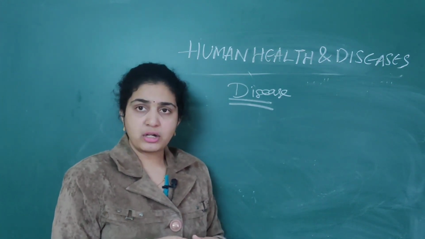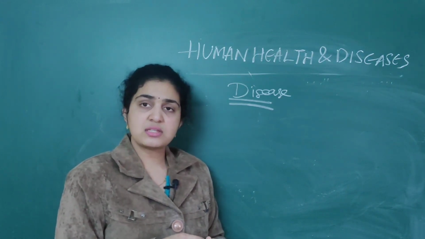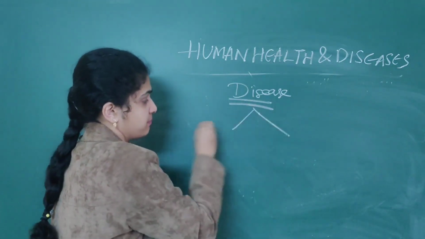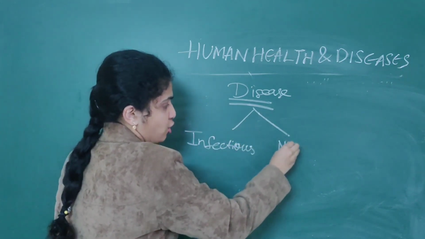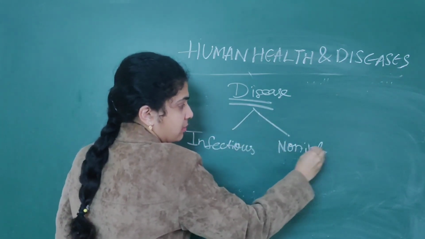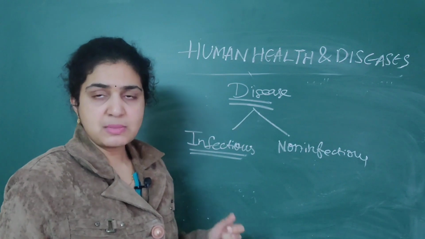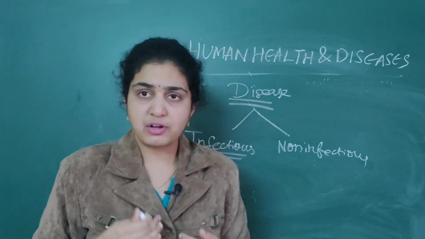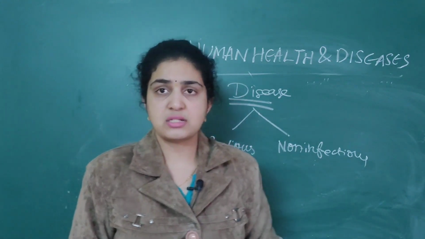Next, another important point is that diseases are usually of two types: infectious diseases as well as non-infectious diseases. What are infectious diseases? Infectious means those which are transmitted from one person to another. If you acquire a disease hereditarily, from your parents, or you get it on your own, it is classified as a non-infectious disease.